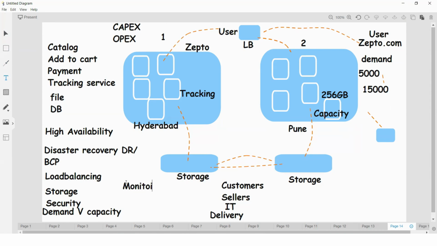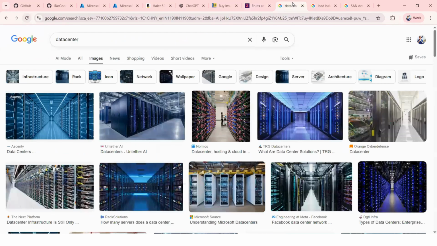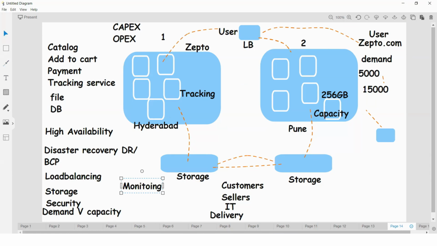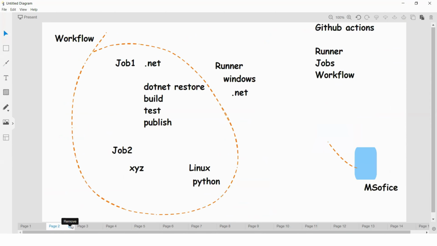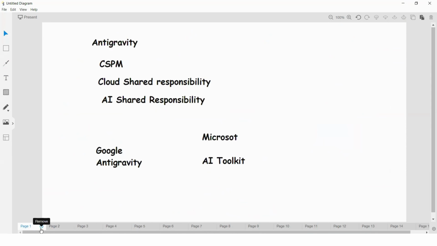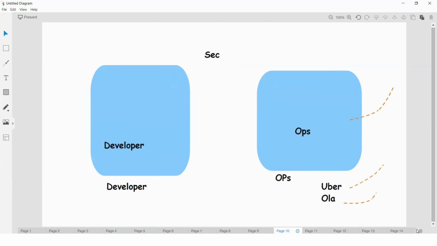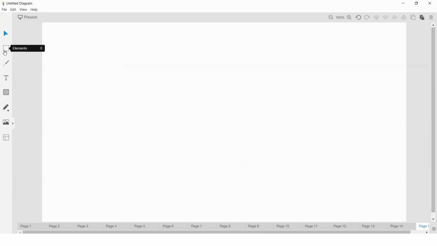Just see here, we are managing our own environment. This is a traditional IT data center environment. Now just think about the business owner's point of view, right? This is a business owner, a Zepto business owner.